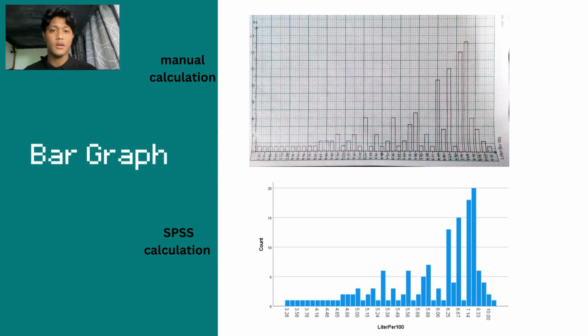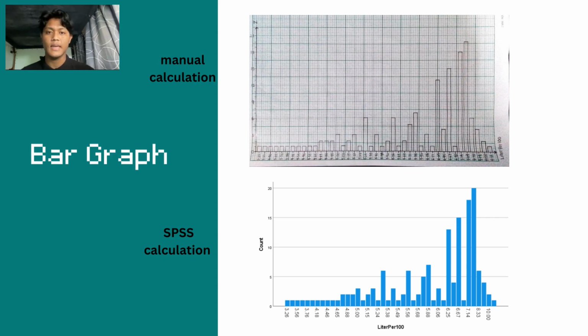Next, this is a bar chart. The x-axis is used to display liter per 100, which will be represented by the bar, while the y-axis is used to display n sample. Then define a consistent bar chart across the graph to make comparison easier.